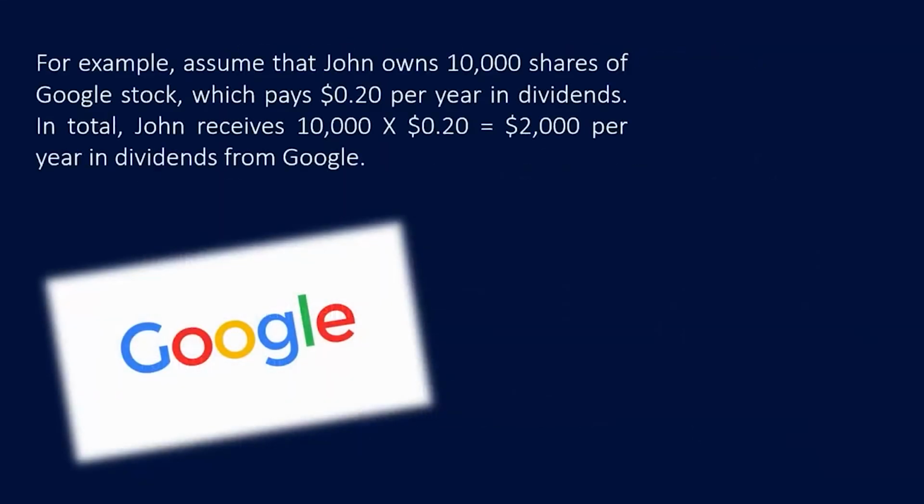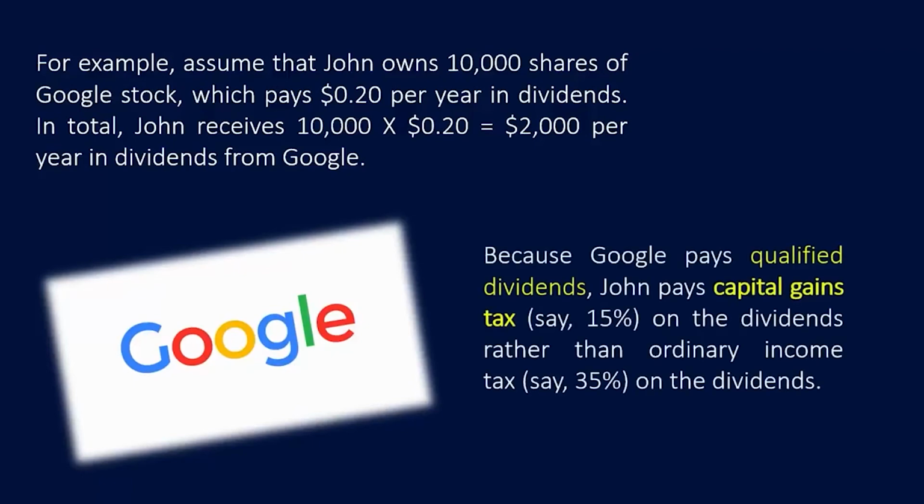For example, assume that John owns 10,000 shares of Google stock, which pays 20 cents per year in dividends. So in total, John receives 10,000 times 20 cents, or $2,000 per year in dividends from Google. Because Google pays qualified dividends, John pays the capital gains tax rate, let's say, for instance, 15% on the dividends rather than ordinary income tax rates, which could be 35% on the dividends.